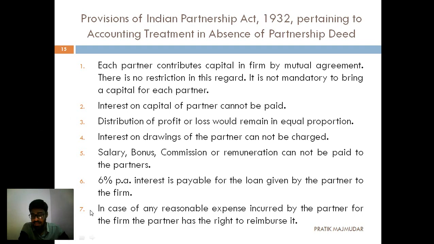And the last one for today's topic: in case of any reasonable expense incurred by the partners, the firm has to remit and reimburse that. For example, if any partner has incurred expenses for the development of the business, they have the right to claim reimbursement from the partnership firm.